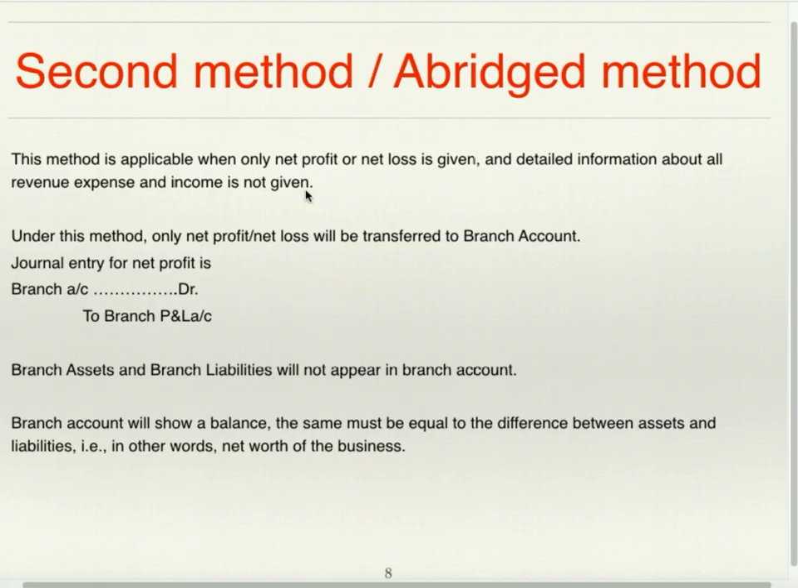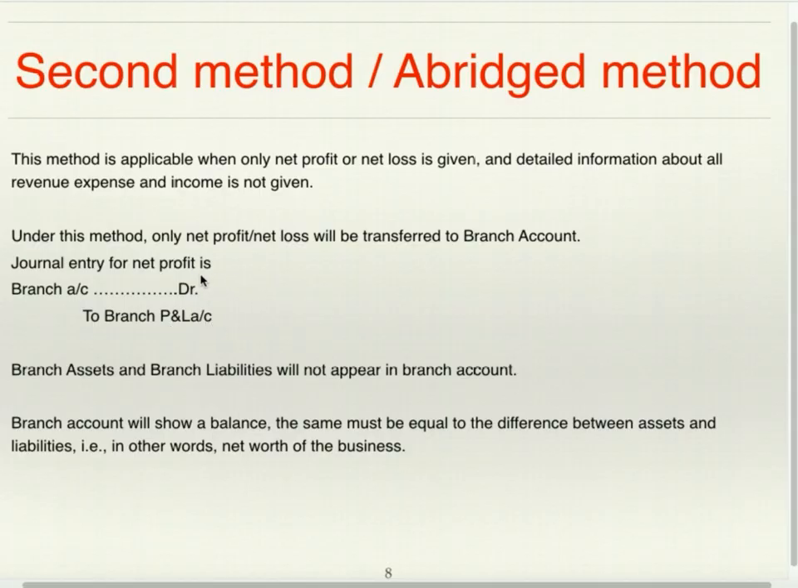Branch sends only the amount of net profit or net loss to head office, but it does not give the detailed information about revenue expenses and income. Under this method, only net profit or net loss will be transferred to branch account. The journal entry for net profit is branch account debit to branch profit and loss account. Only net profit of the branch is transferred to branch account in the books of head office, and the journal entry will be branch account debit to branch profit and loss account.